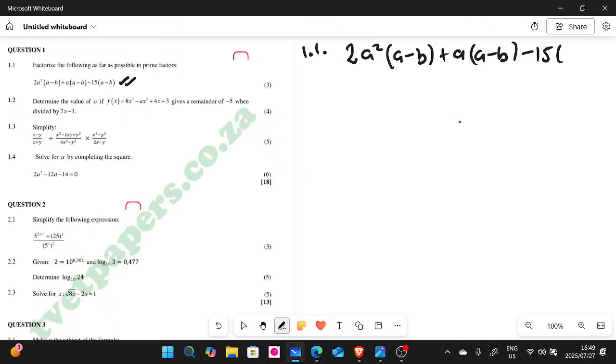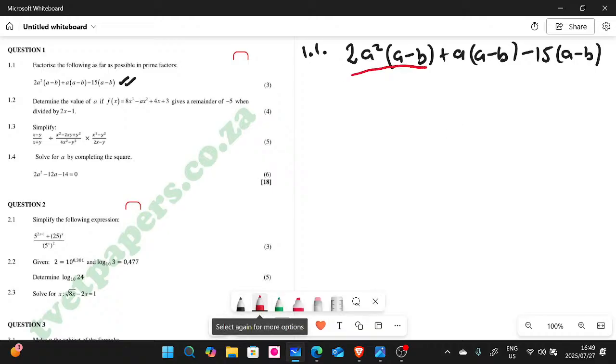Right, so let's rewrite this. There we go. I hope you guys can see. If you cannot see, switch your phone to landscape, guys. So they wanted us to simplify this, to factorize. So what you should do here, guys, as you can see, we have terms there. We have this term here, we have that term there, and also we have that term. So what we can do, we can try to pay attention to a minus b. Do I see a minus b there? A minus b, it's on all these terms that I just showed you.